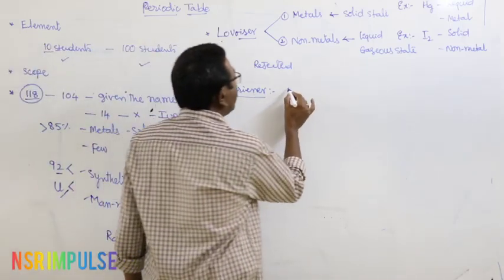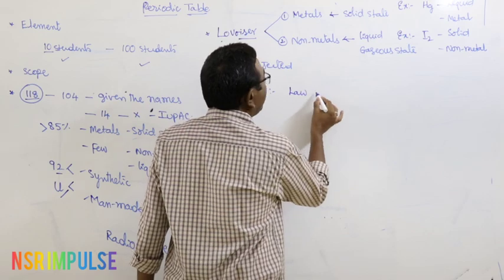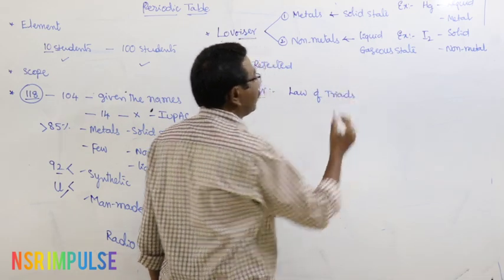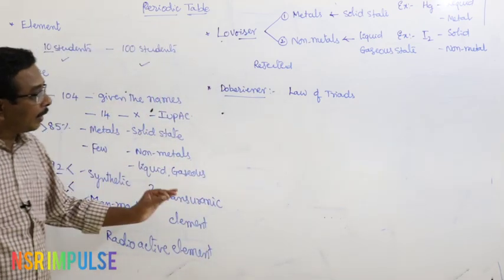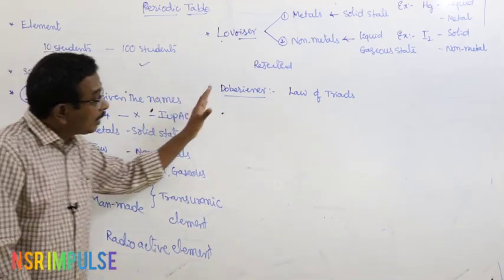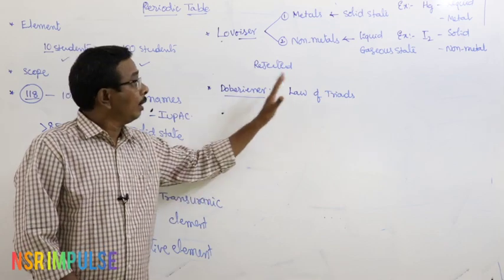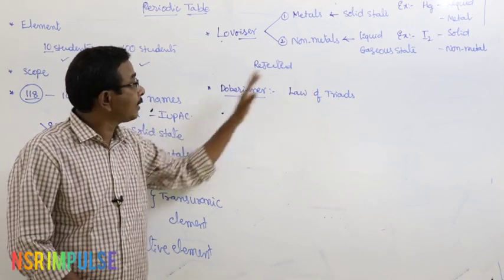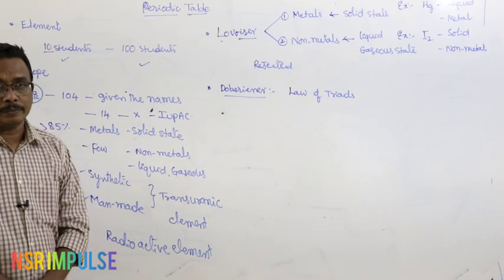His classification is also commonly represented as the law of triads. What are the important features of the law of triads, of Dobereiner classification?